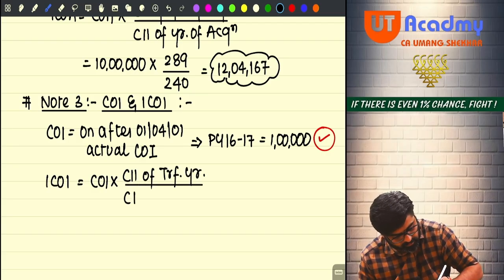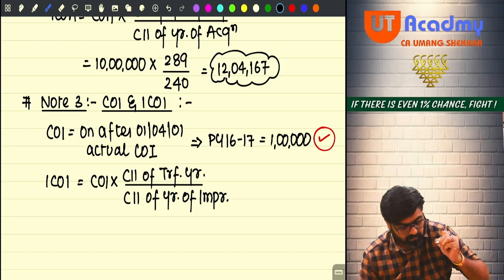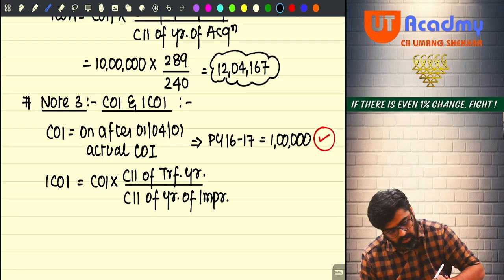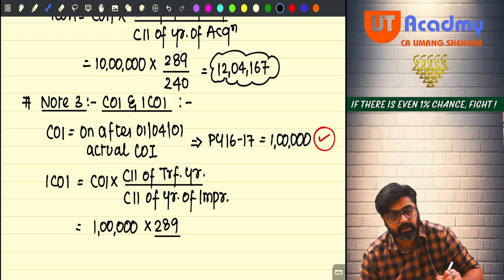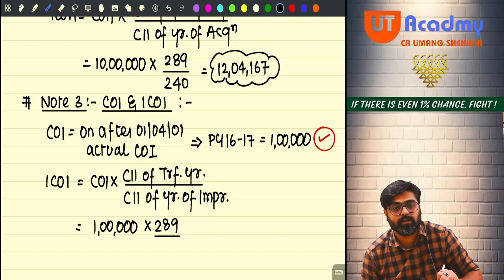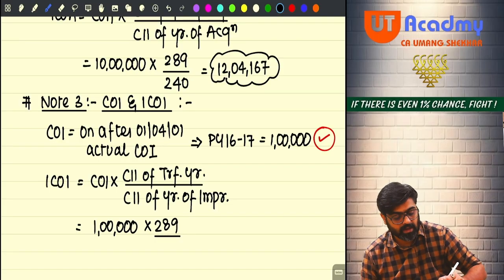Divided by CII of year of improvement. So cost of improvement is 1 lakh. Transfer year CII will remain the same, 289. Now the improvement year CII will change. Improvement is happening in which year? 16-17. What is the CII of 16-17?